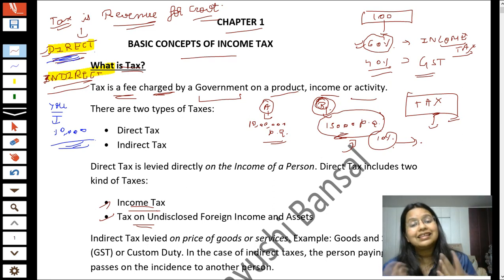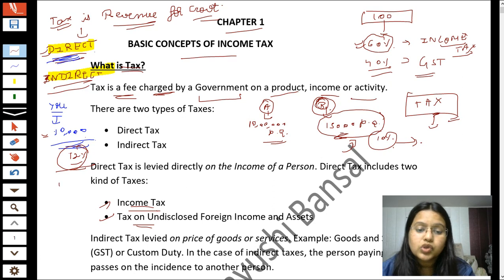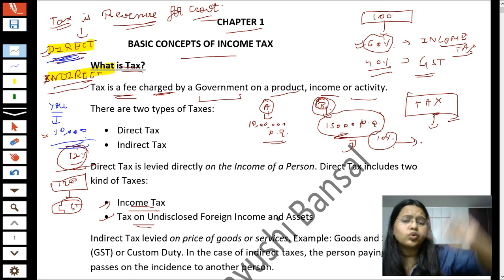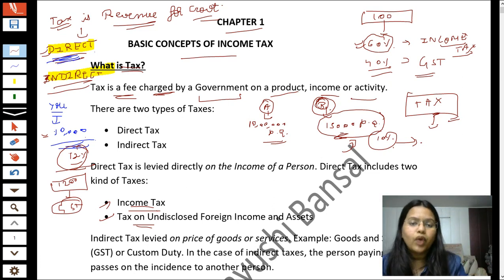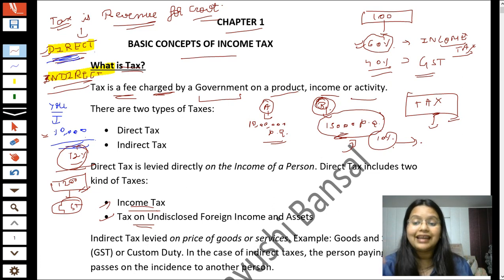But now the question comes, why is it indirect tax, why is it not direct tax? Let's see, students. When you purchase a mobile costing rupees 10,000, suppose it has a 12% GST rate. Okay, now you will give 10,000 into 12%, which is 1,200, to your shopkeeper as GST. Are you paying this 1,200 directly to the government? Never. What you are doing is paying this 1,200 to the shopkeeper from whom you are purchasing this mobile, and then the shopkeeper will give this 1,200 rupees to our government. That's why it is known as indirect tax.